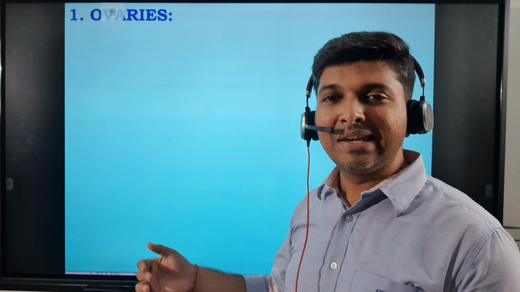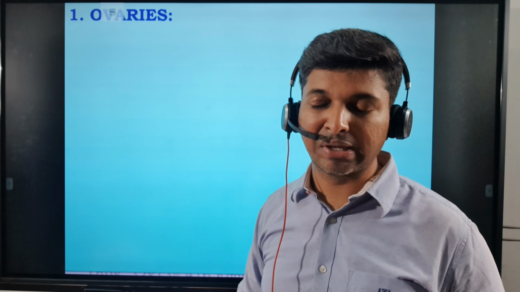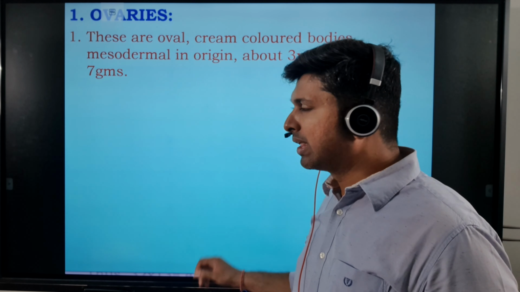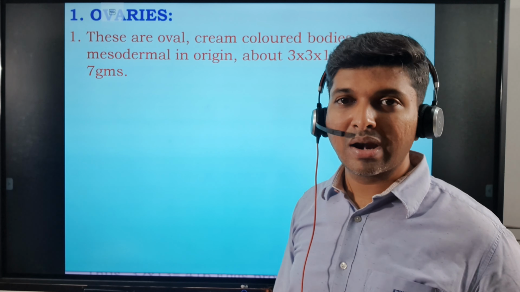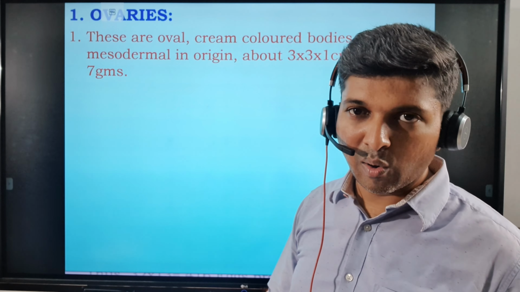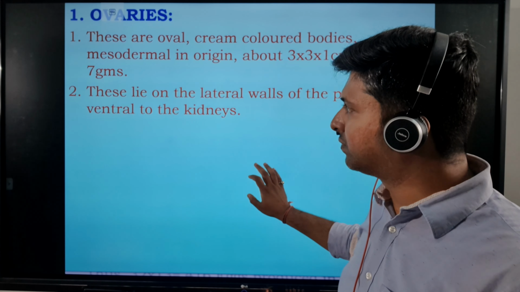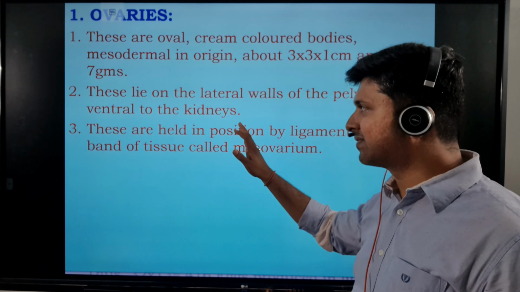Okay, so like in males, testes was the most important organ, the major organ producing the male gamete, that is the sperm. Similarly, the ovaries are going to produce the major gamete, the most important gamete, which is called the female egg or oocyte. Okay, so no need to remember the dimensions of the ovaries. Where are they located? They are located on the lateral walls of the pelvis, ventral to the kidneys.